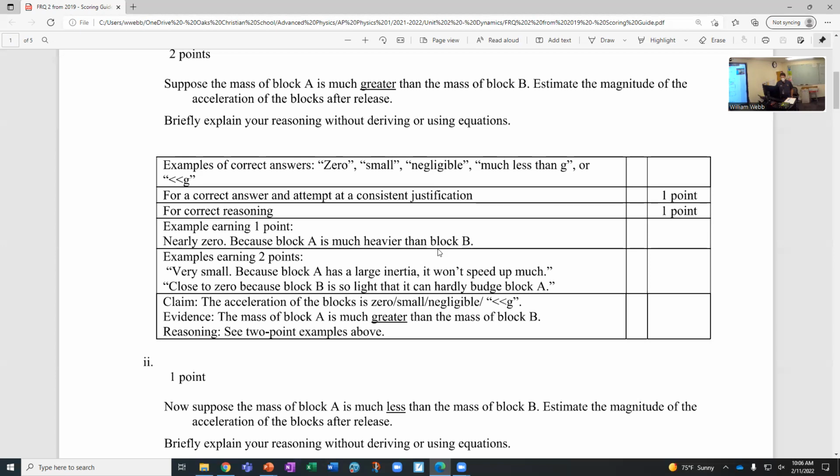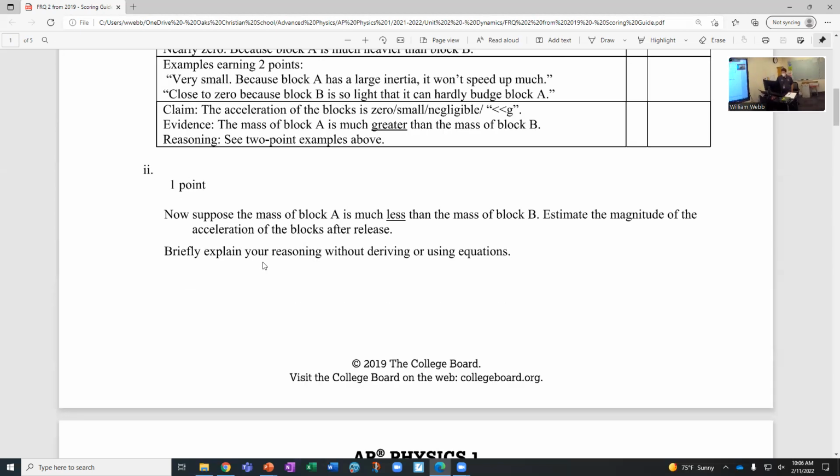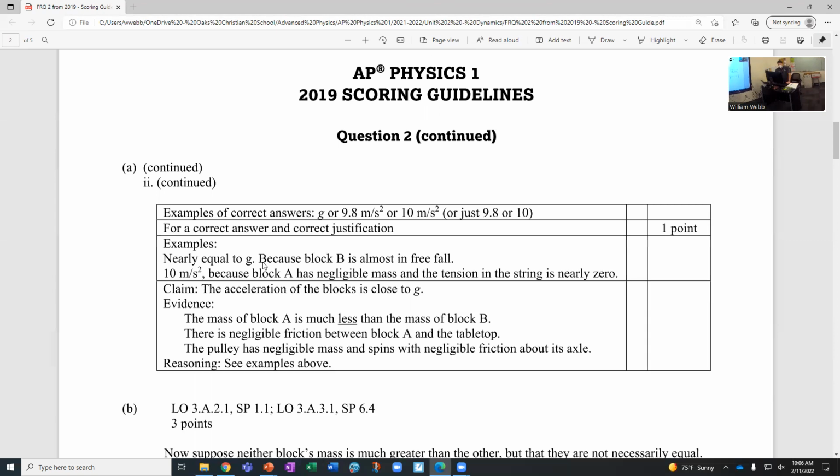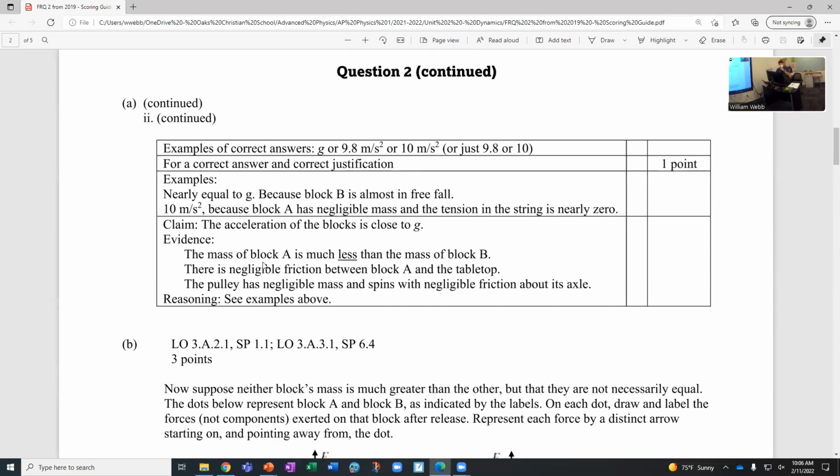All right. If we look at the second portion, now they're saying, suppose that mass A is much less than mass B. So now it's really tiny and mass B is really big. And same thing, giving an explanation. On this one, you would say that it's G or some number that's worth G.